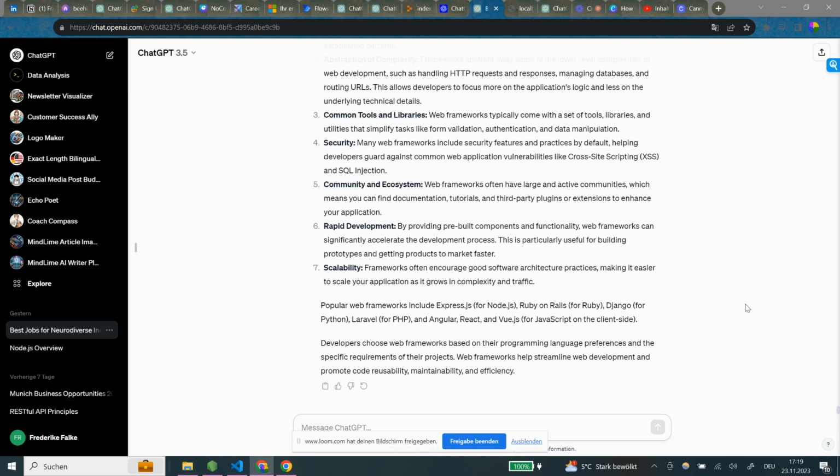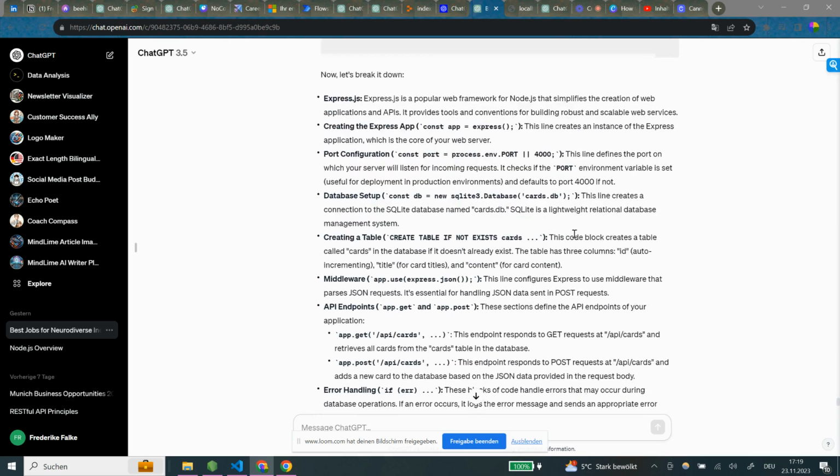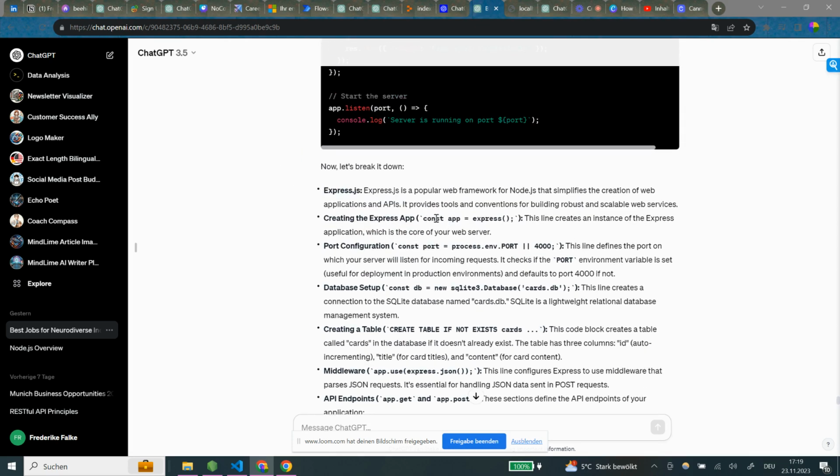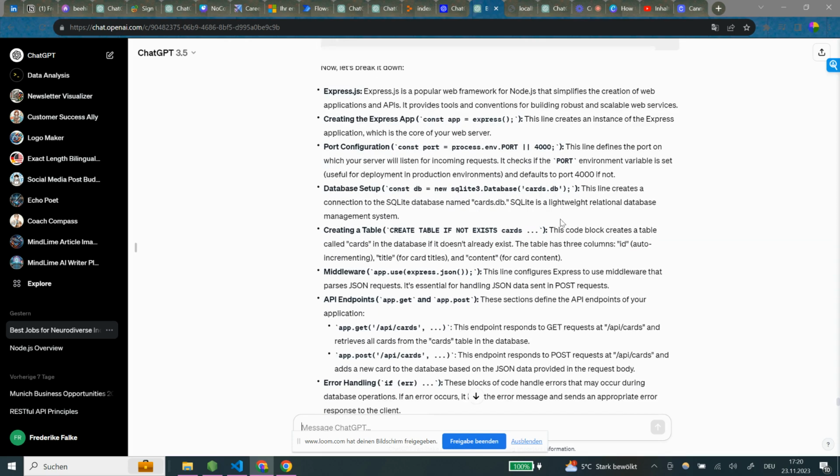Developers choose web frameworks based on their programming language preferences and the specific requirements. Okay, so it's basically, I guess, streamlining and making it easier to do these web developments. Okay, then we have this creating the Express app. So we have the database set up.